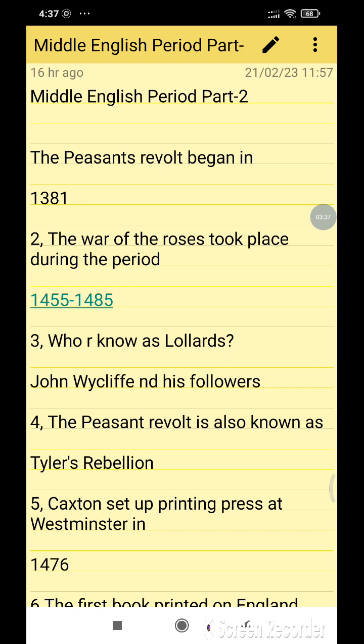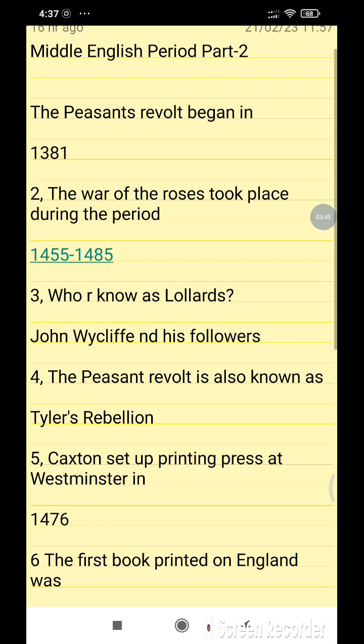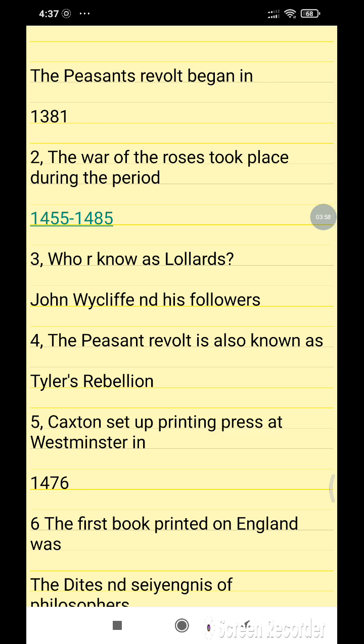The Middle English period is basically a period of the peasants, and the revolt began in 1381. The War of the Roses took place during the period of 1455 to 1485. Who are known as Lollards?